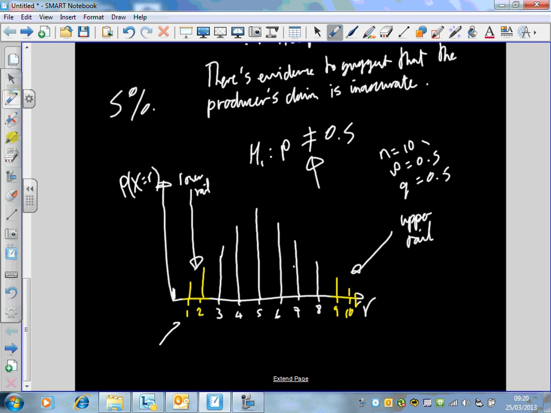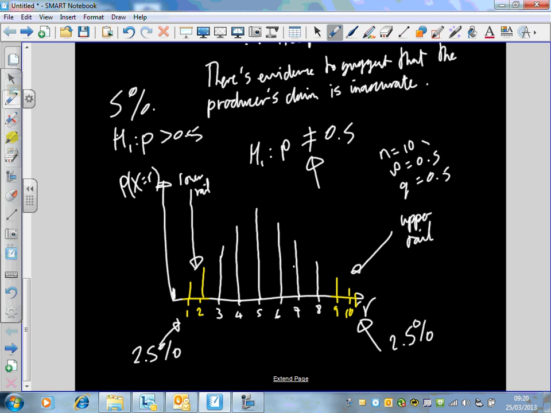We weren't sure either way which was going to happen. Therefore, the significance level, which we said was 5%, has to be split in two. We'll have to allow for 2.5% in the lower tail and 2.5% in the upper tail, because we're not too sure whether it's going to be lower tail or upper tail.